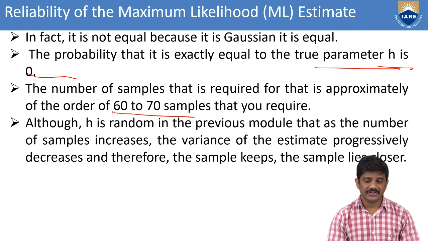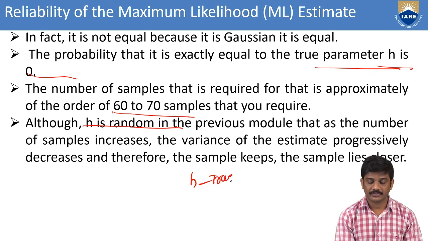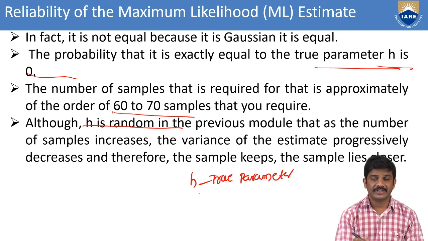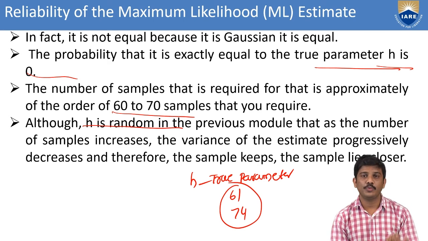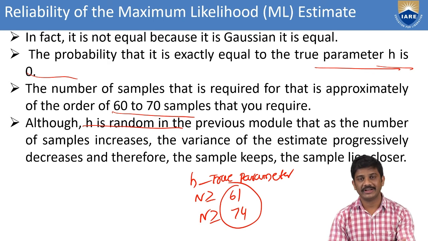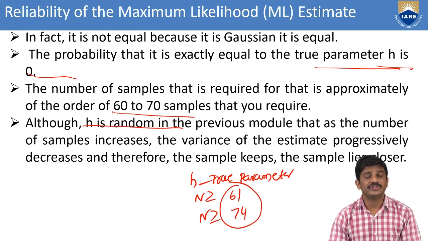Although h is random in nature. What is h? h is the true parameter. And also we can consider the number of samples, one is 61 and one is 74. Those are the two sample counts taken from the Gaussian parameter. That is n greater than or equal to 61 and n greater than or equal to 74. We are taking that number of samples. Here you can also take approximately 60 to 70.